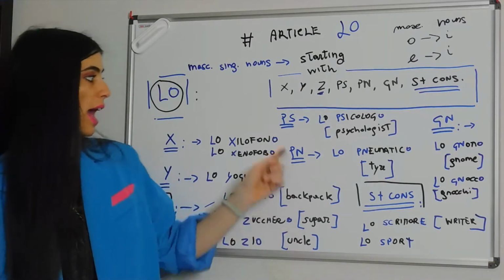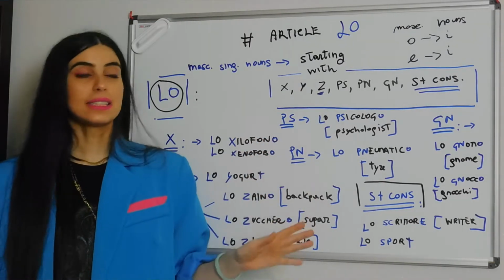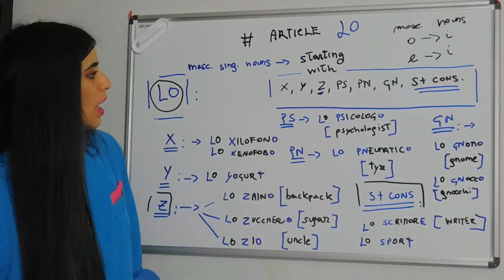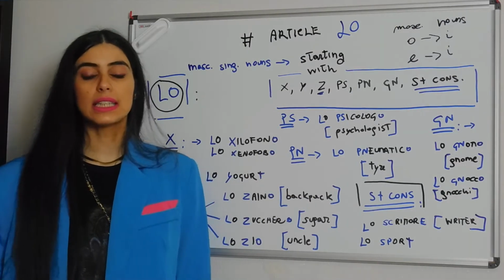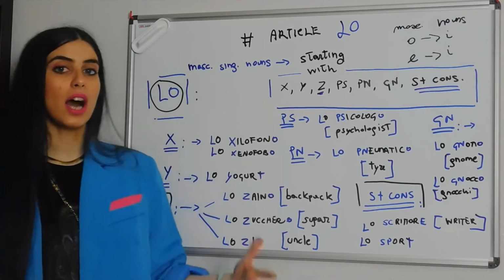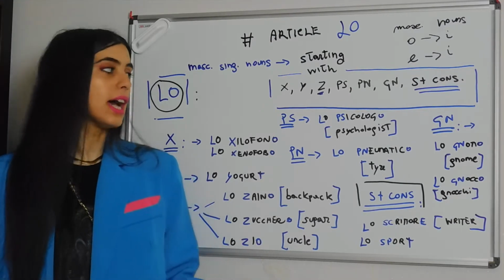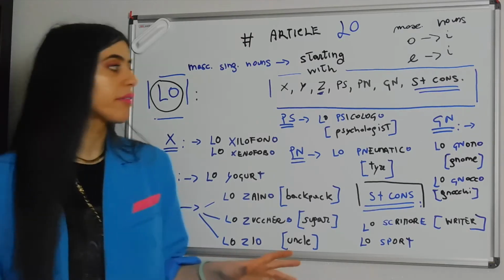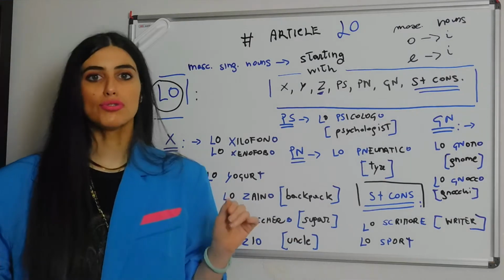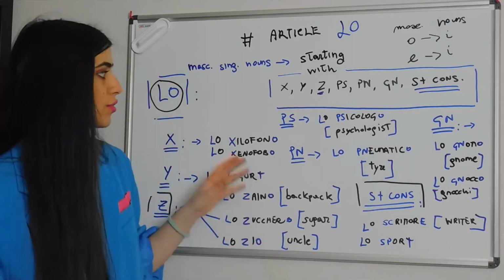Alright guys, then we have PS, which you guys also have in English. It's used for nouns in the psychological field. That's why you have nouns like psychologist, psychiatrist, a psycho, etc. Right? PS, again, coming from Greek, related to the psychological field.